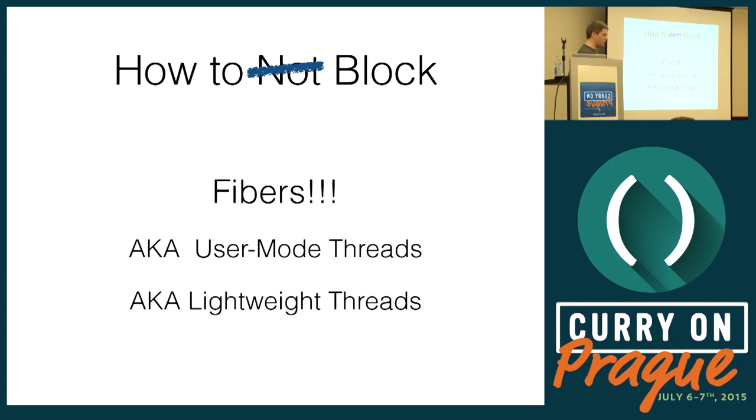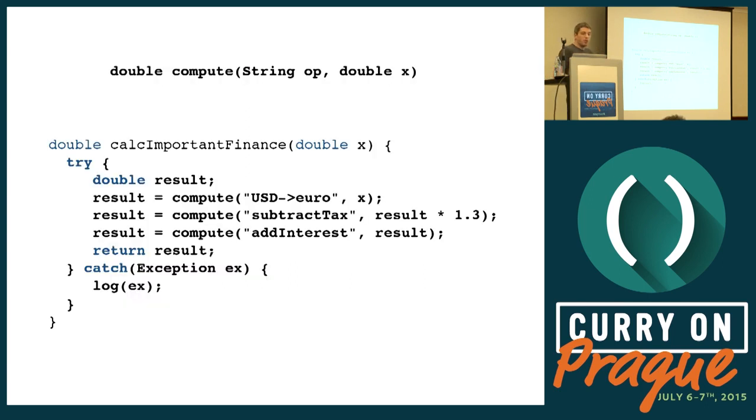And in fact, this has been used very successfully in Erlang, and in Go, and in Quasar. Quasar is our own open source library that adds true fibers to the JVM with no need to change the JVM. And now our code looks like this. Just as before, we can use the same old APIs we used to. And we're not limited by the number of threads. Because these threads are not kernel threads, they're not expensive. You can have 1 million of those. So the number of threads is no longer the bottleneck to Little's Law.